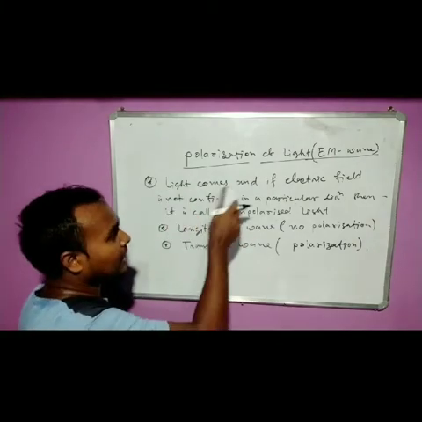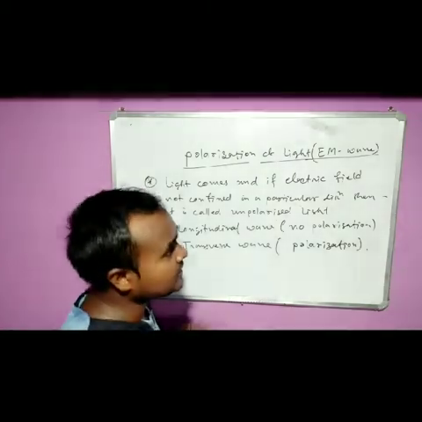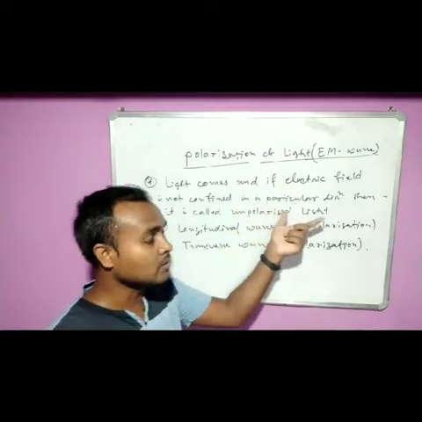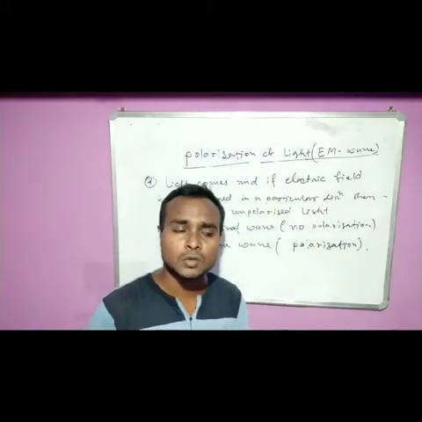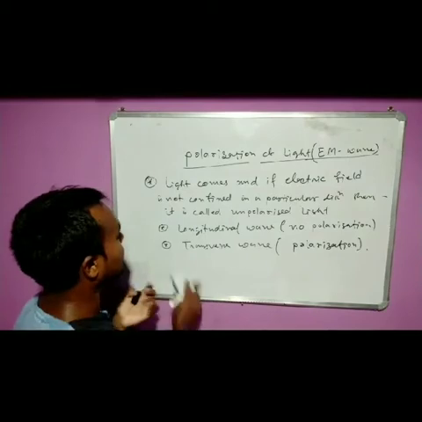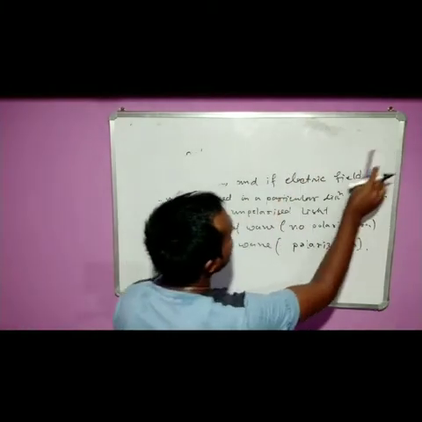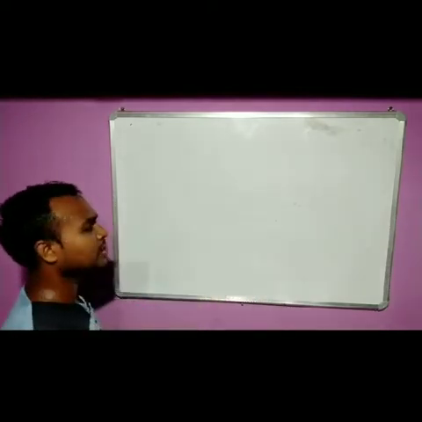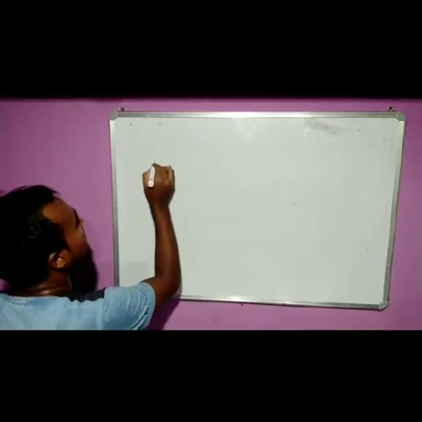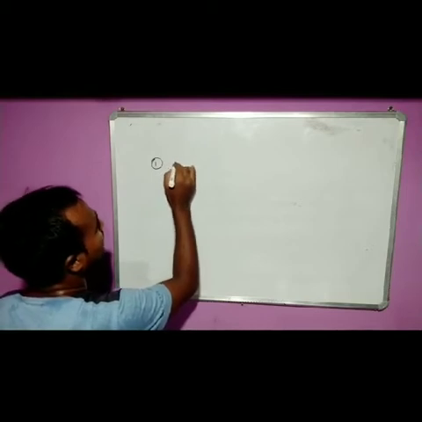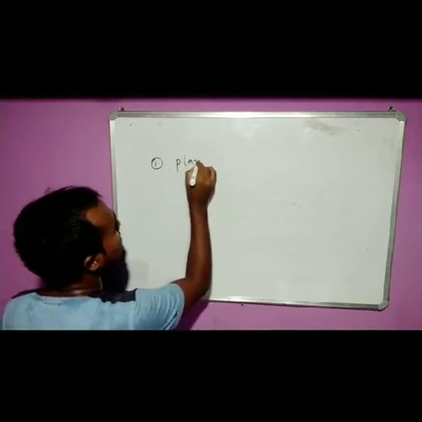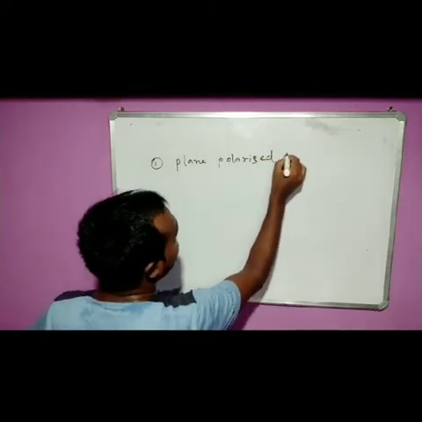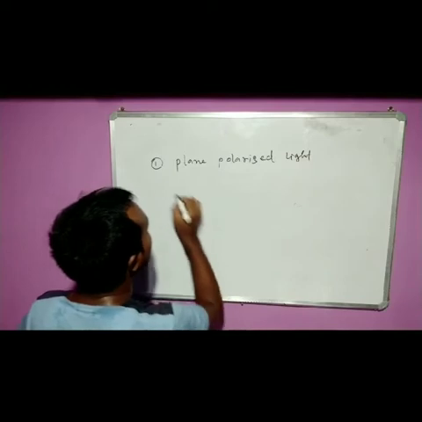You see, when unpolarized light, if we confine the electric field in a particular direction, that light we will say is a polarized light. Now what types of polarization are there? Already you know that there are three types of polarization of light. Number one, plane polarized light, clear.